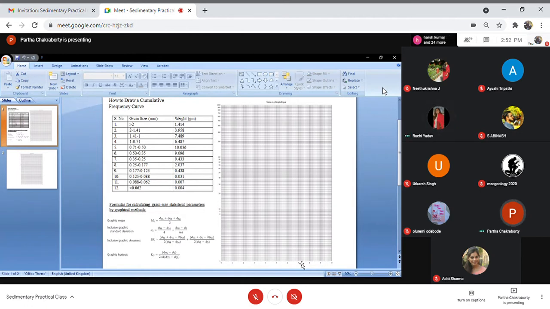And what about the y-axis? Have you carefully seen this logarithmic scale? If you see the lower end, 1 to 2, how much it is extended? And from 99 to 99.99, how much it is extended? And from 10, 20, 30, 40, how close packed it is? This is the logarithmic scale. I discussed this in the theory class also, that it is extended at the two extremes. Now the question is how I will distribute the grain size data in the x-axis.